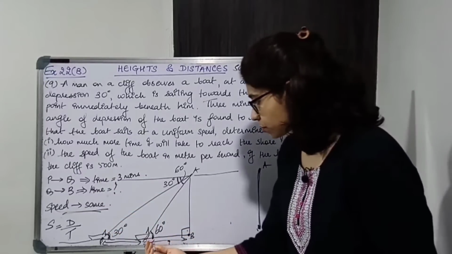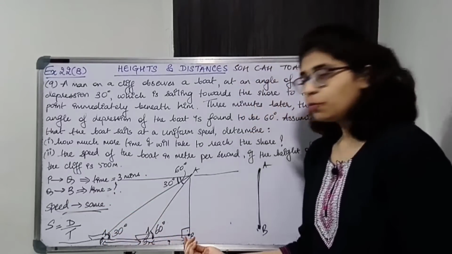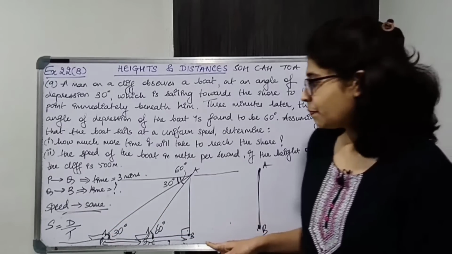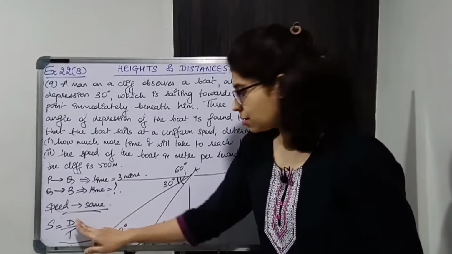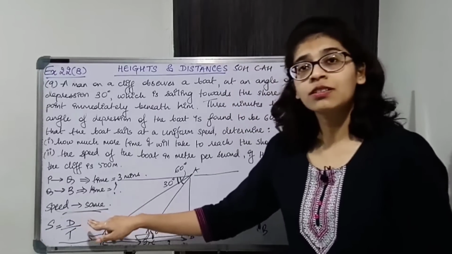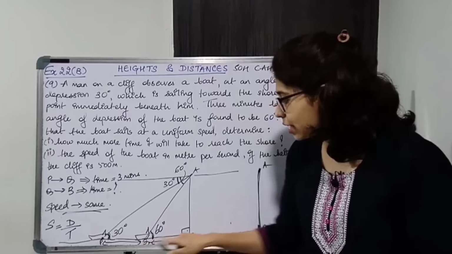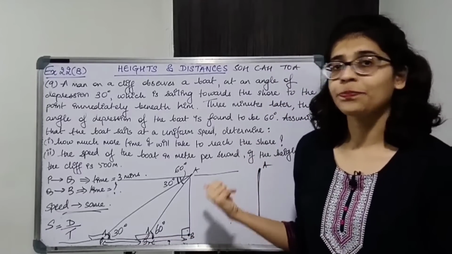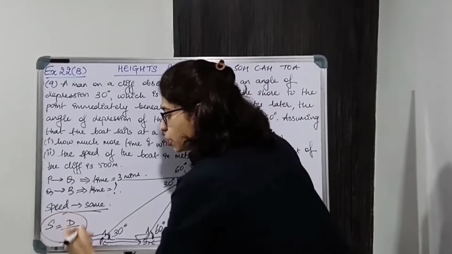So P to Q and Q to B, the speed is going to remain the same throughout. Distance also we don't know in this case. So we don't know speed, we don't know distance. The time from here to here is known, the time from here to here is not known. But this formula will be useful.